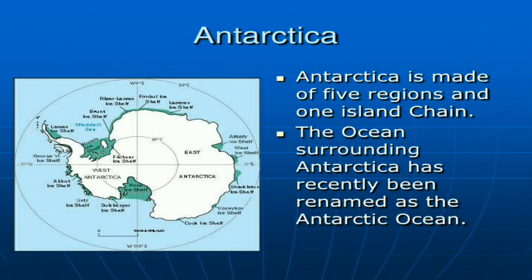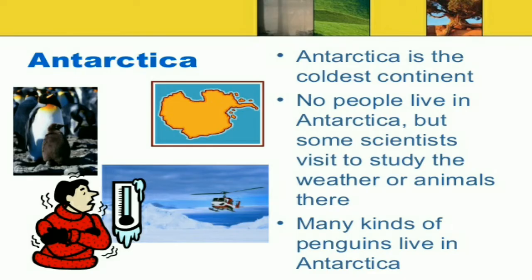The ocean surrounding Antarctica has recently been renamed the Antarctic Ocean.